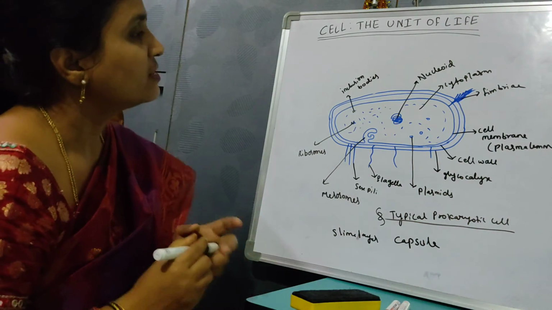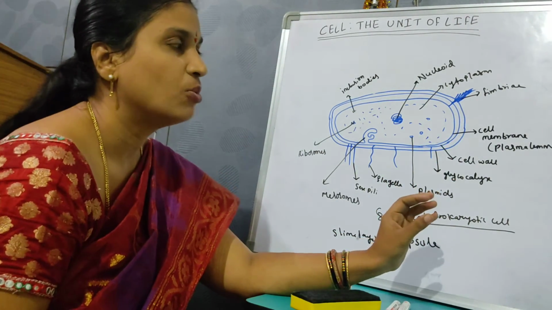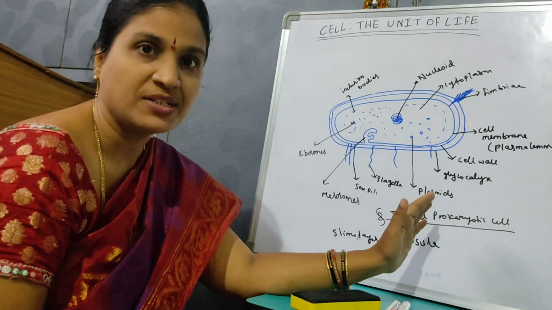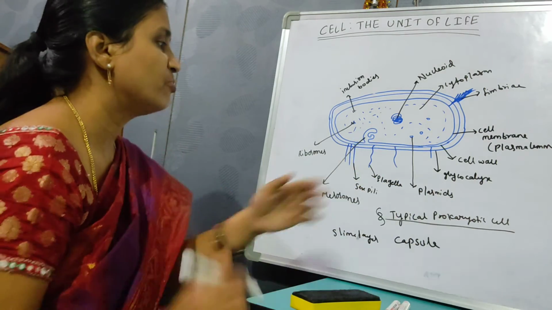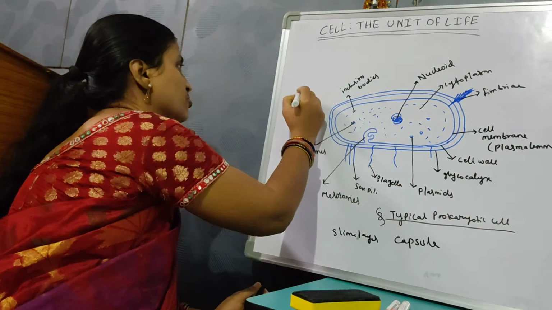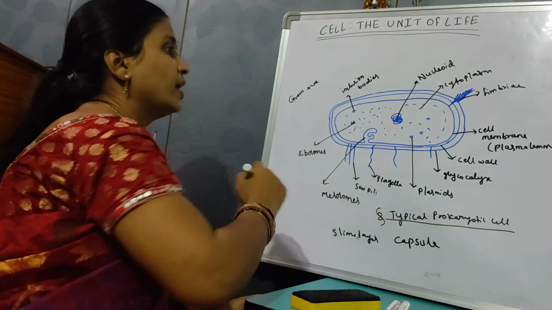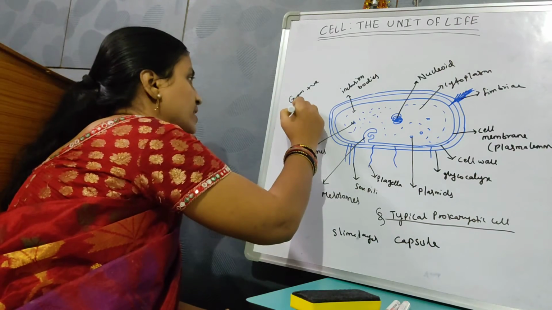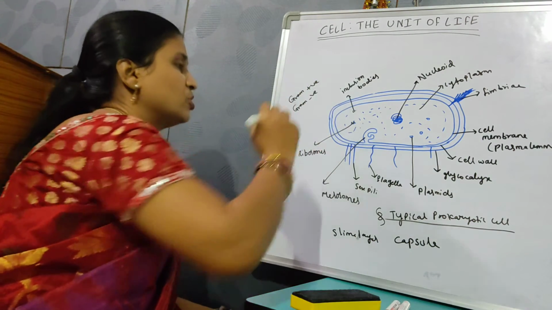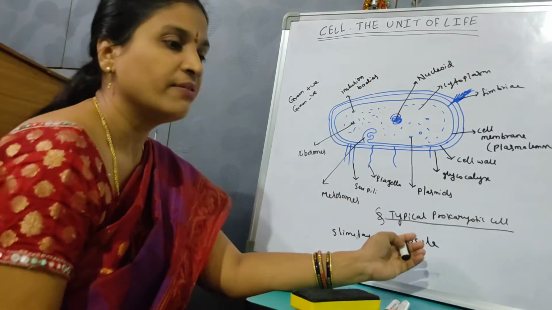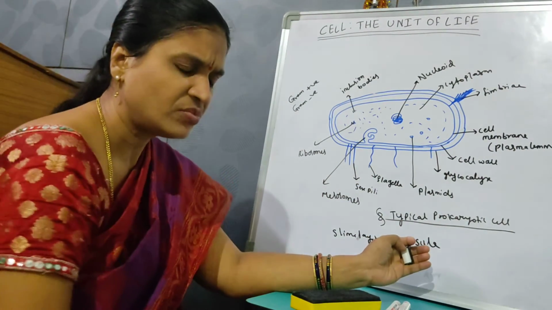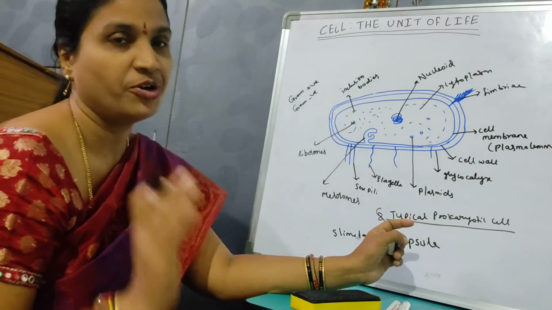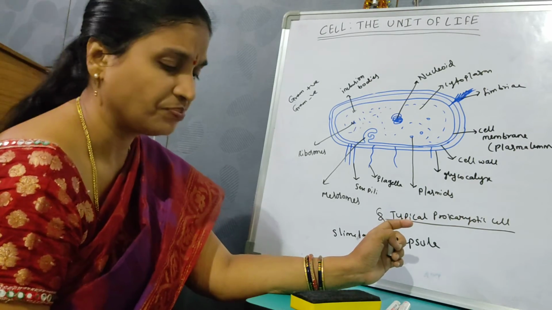And coming on to the cell membrane, sometimes the chemical composition of the cell membrane is such that if it is stained with gram stain and the stain is retained, such bacteria are called gram positive bacteria. If the cell membrane loses that gram stain, they are called gram negative bacteria. So depending on the chemical composition, they are called gram positive or gram negative. And the cell membrane, cell wall, and glycocalyx give protection to the bacteria.